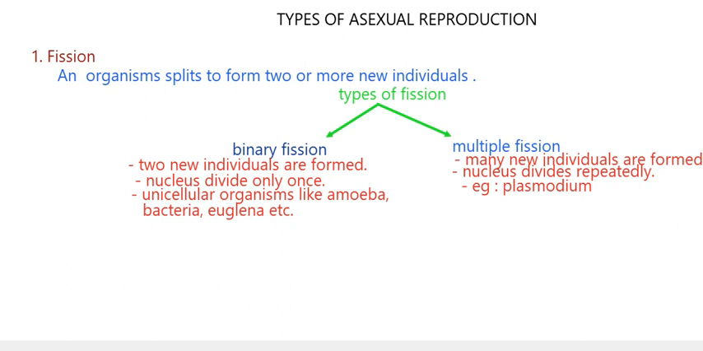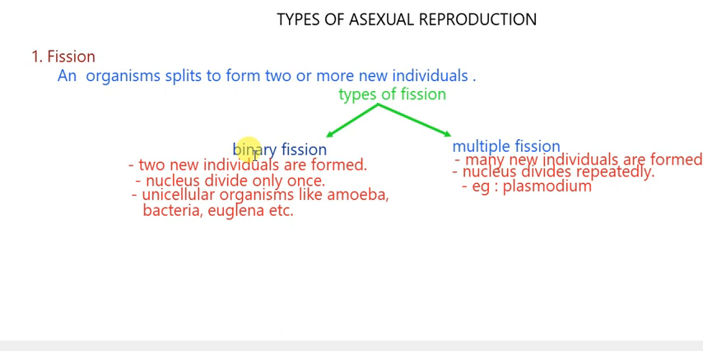So now we will see the first type, that is fission. The term fission means to divide, means the cell will divide. So in fission an organism is split into two or more new individuals. Okay, it will split into two or more offspring. The types of fission: fission is of two types, that is binary fission and multiple fission.